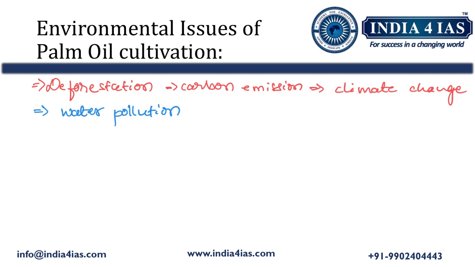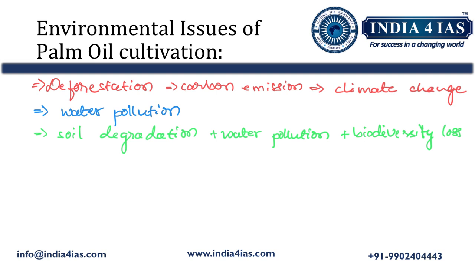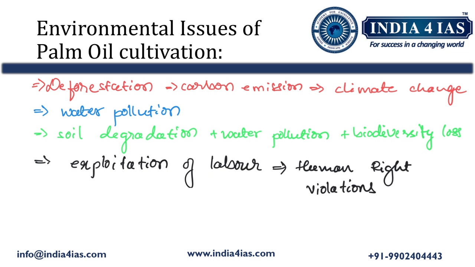The oil palm plantations all over the world practice unsustainable production practices. These practices are contributing to soil erosion and degradation, water pollution, air pollution, loss of habitat to wildlife species, and loss of biodiversity. In addition to ecological concerns, the palm oil production facilities exploit labor, so there are also concerns regarding human rights violations in oil palm plantations all over the world.